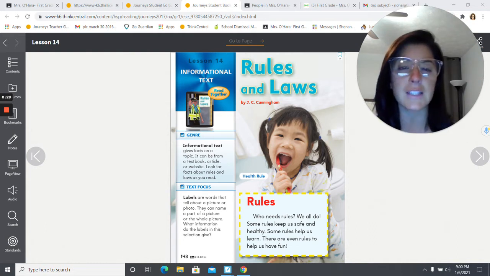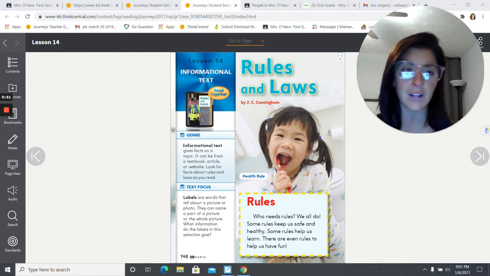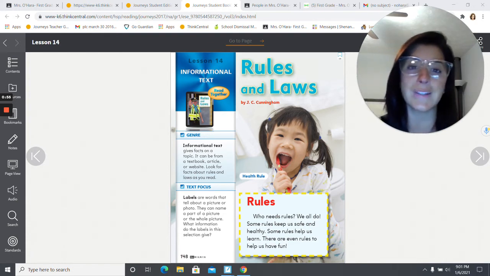The text focus is on labels, and those are words that tell about a picture or a photo, and they can name a part of a picture or the whole picture. And I want you to think as we're reading, what information do the labels in this selection give you? So we'll talk about labels as we go through the text together, and then you will have a Seesaw assignment where we will be comparing and contrasting our two stories of the week.